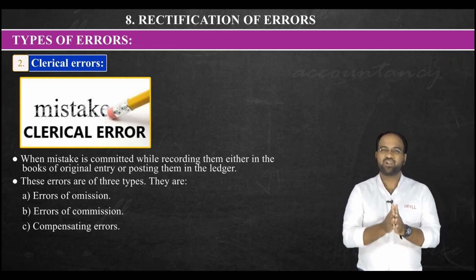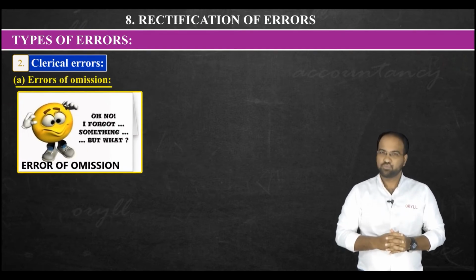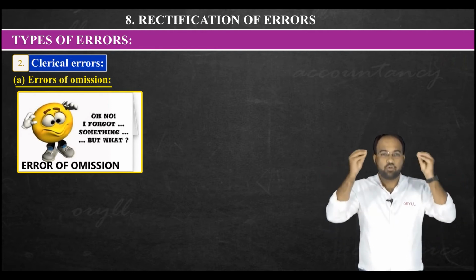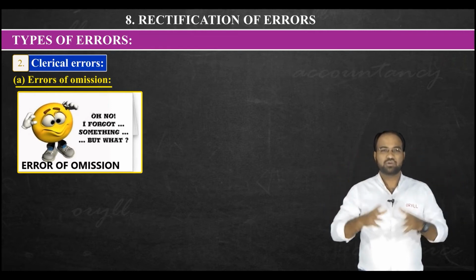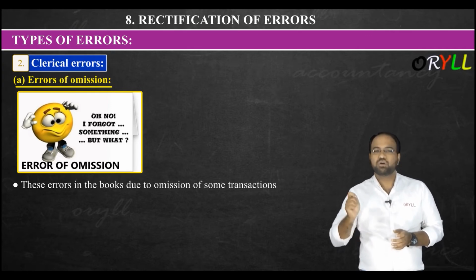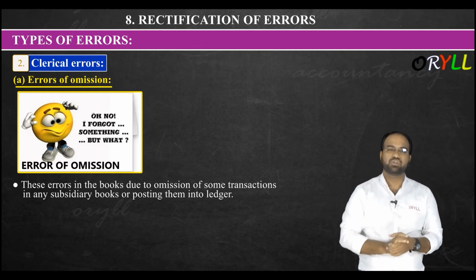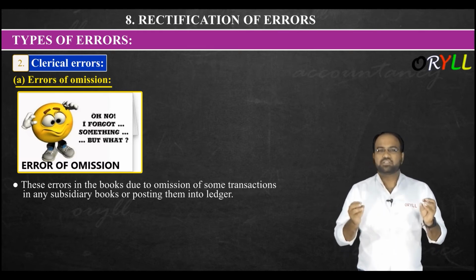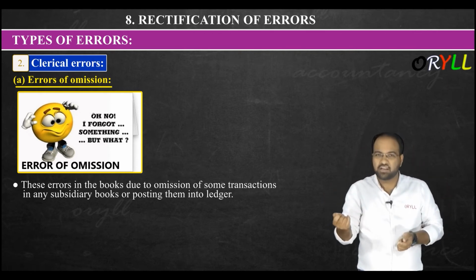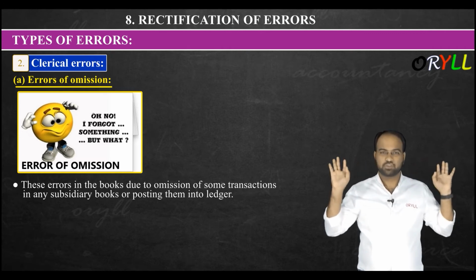We'll discuss all these one by one. First we are discussing the error of omission. Simply, omission means forgetting. These errors in the books of account arise due to omission of some transaction in any subsidiary books or in posting them into the ledger. It means you forgot to record the transaction at all. You did not record a wrong entry, you did not post to a wrong account. Simply you forgot to record it.